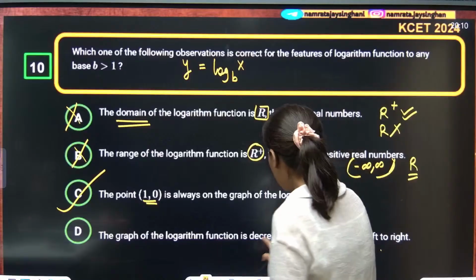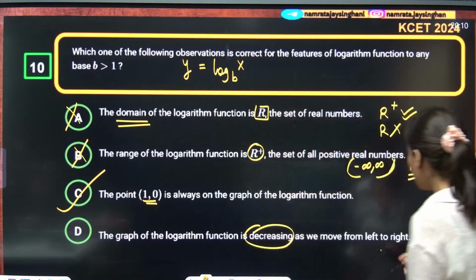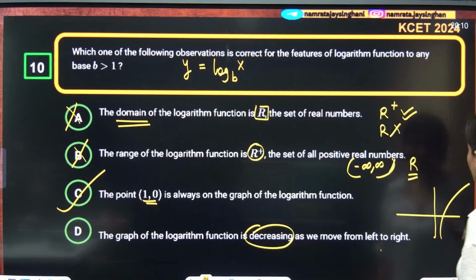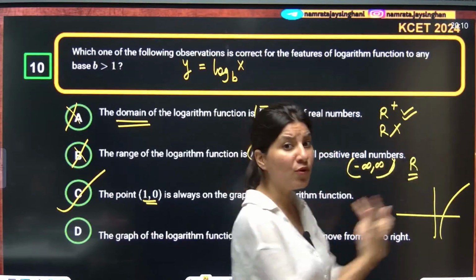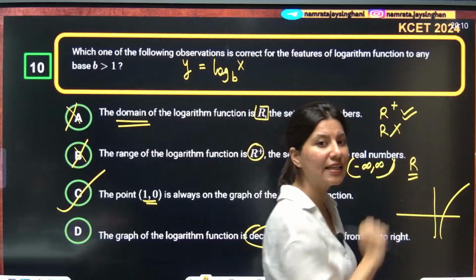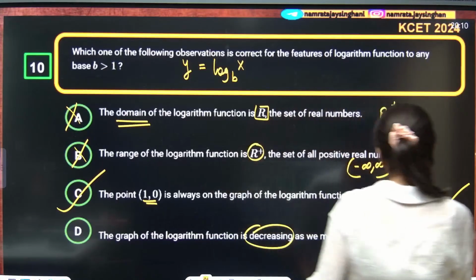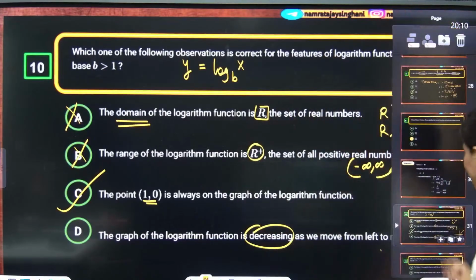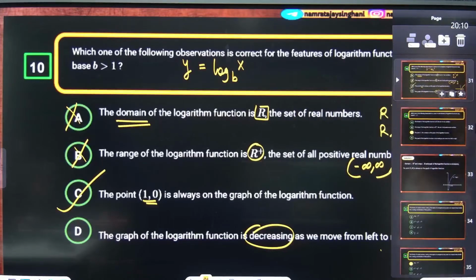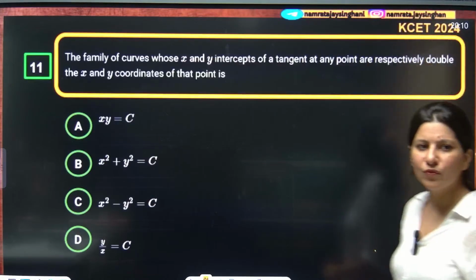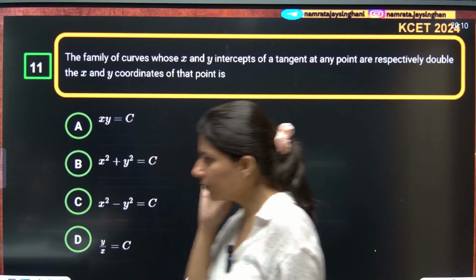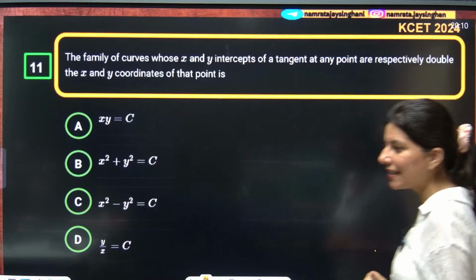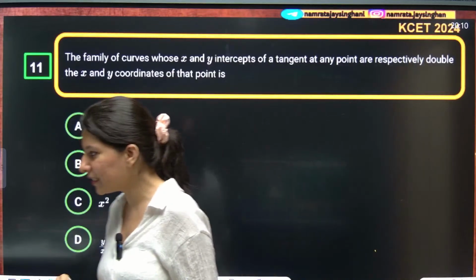The graph of logarithm function is decreasing as we move from left to right. See, graph of logarithm function is actually increasing. As we move from left to right, the graph will increase, na? So that is why option D is also wrong, because it is an increasing function. So this is how it is. I think easy question. Now let us move towards the next question. Everybody, yes? Alright, yes, Nayana, absolutely right.